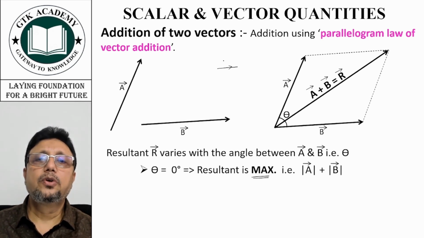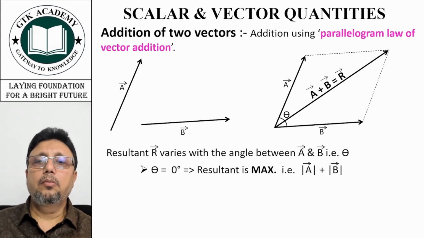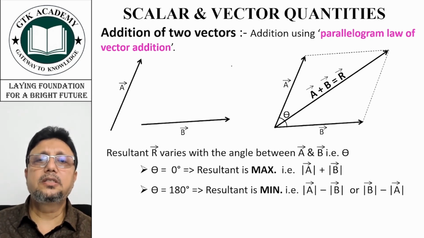Say for example, you have 2 Newton and 5 Newton. So this becomes 7 Newton. So what have you done? You have added the magnitudes. Here the magnitude is 2, here it is 5, then 7, and this is the direction. If theta is 180, the resultant is minimum, either A minus B or B minus A. Now, this is the way of writing the magnitude like this. We write this, which means mod, magnitude.